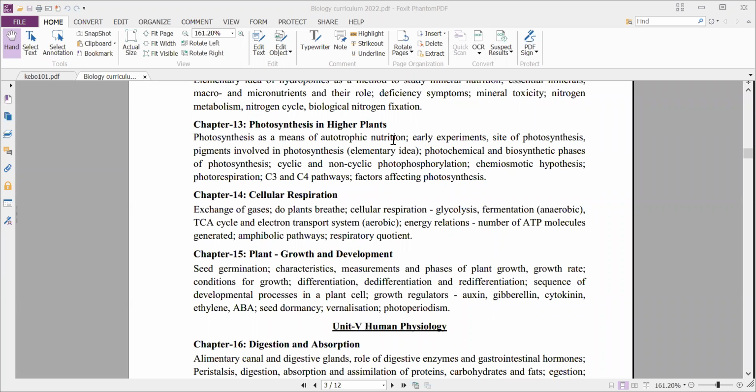And next, the chemiosmotic hypothesis, that is ATP synthesis. For any metabolic activity, energy is required. That energy is provided in the form of ATP. How is ATP synthesized?